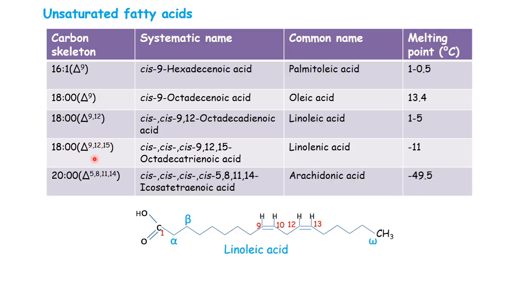So the 3 bonds will be alternate by 3. In the case of arachidonic acid, 4 double bonds are present, and it is a 20 carbon fatty acid chain. So here, since we are increasing the length and these are unsaturated fatty acids, they have lower melting points.